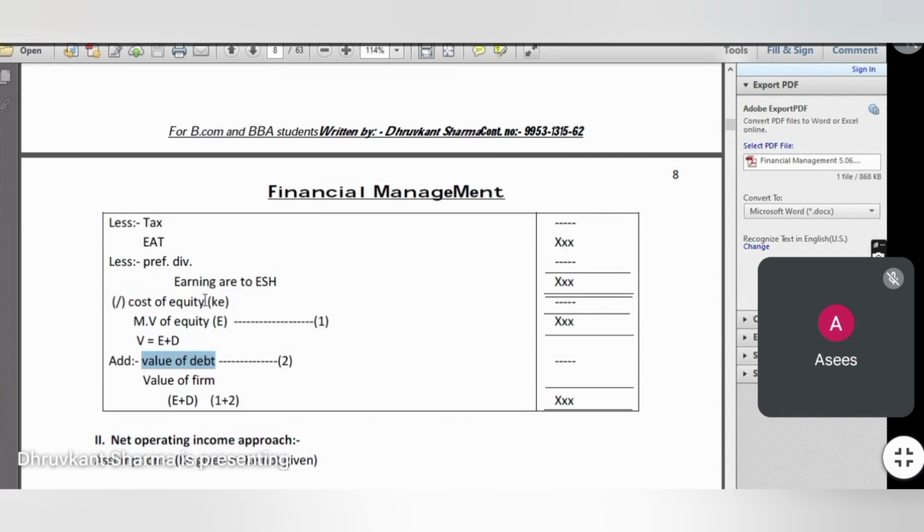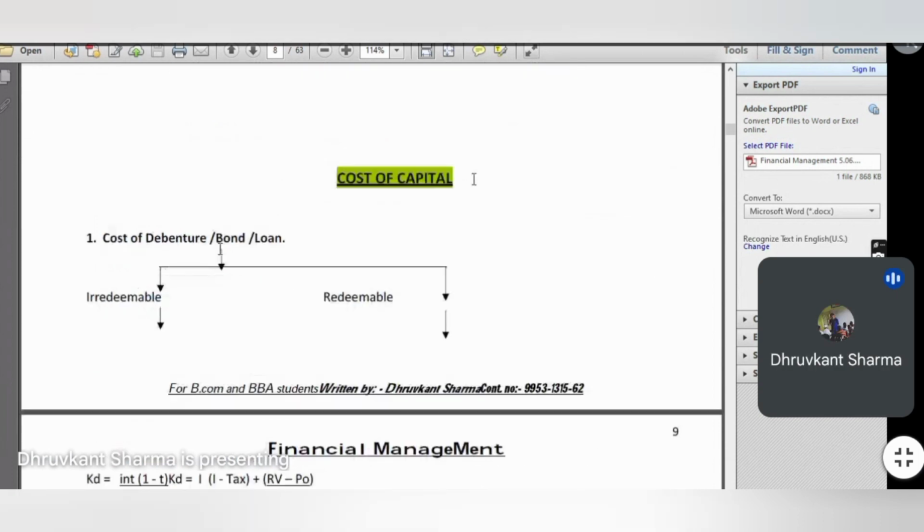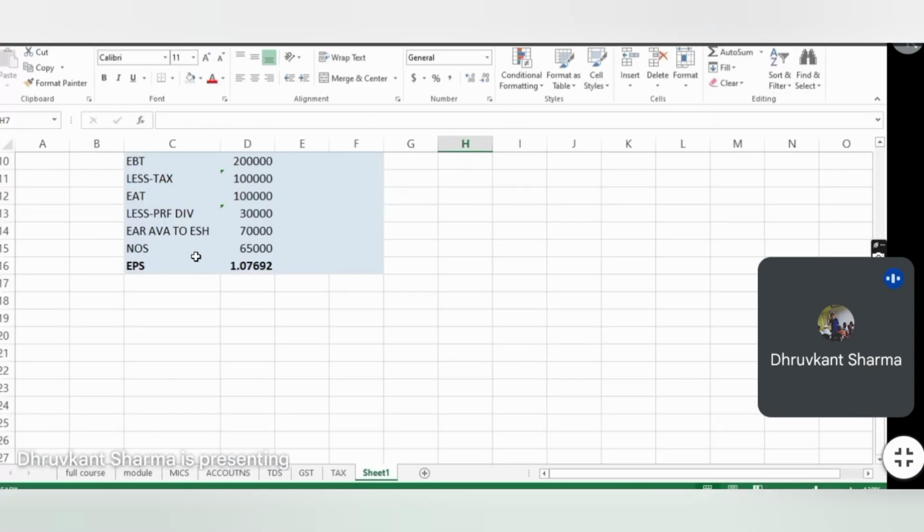Okay. Next we have the cost of capital chapter. This is a very beautiful chapter. Cost of capital simply means the cost of whatever capital that you have. Let's again come to the Excel. A company gets funds from various sources. Suppose the company gets funds from the equity shareholders, from the preference shareholders, from debentures, loans from the markets, and public deposits, right? These are the sources of funds. Are you getting the chapter?